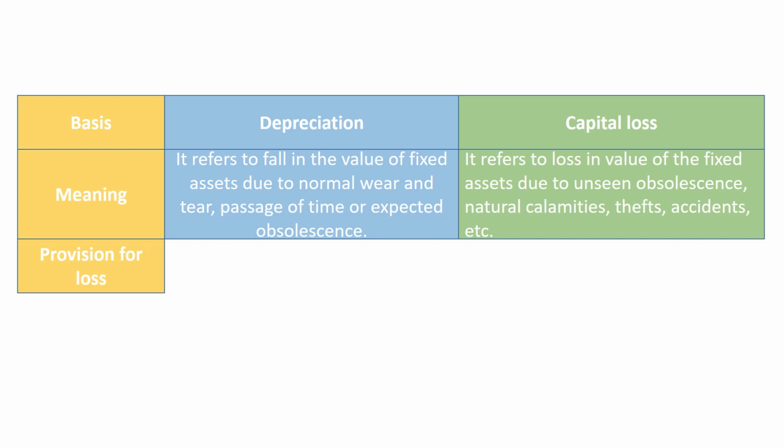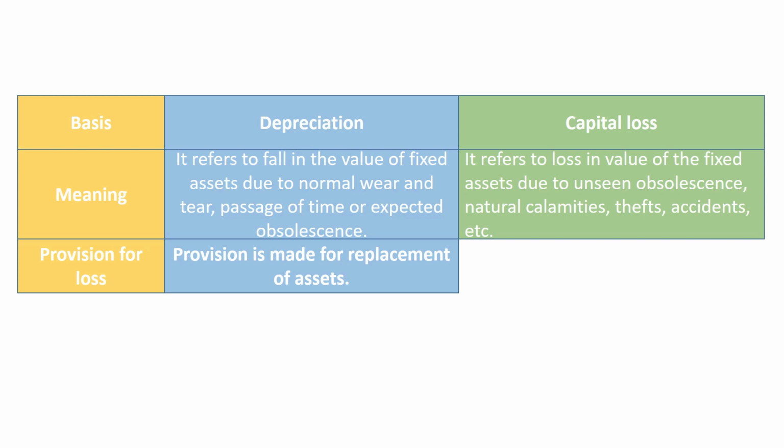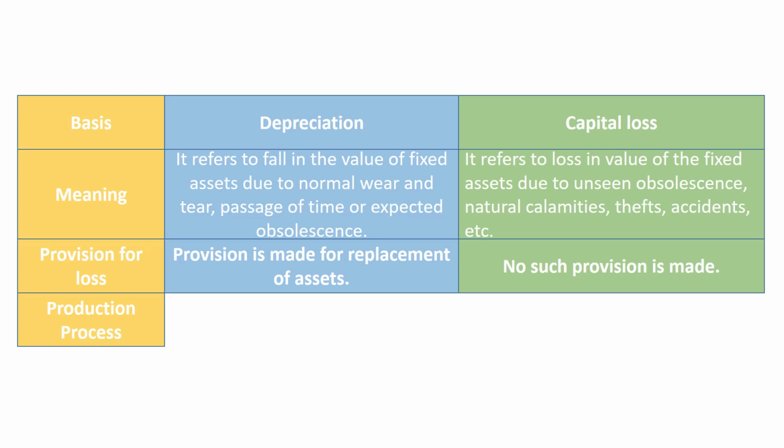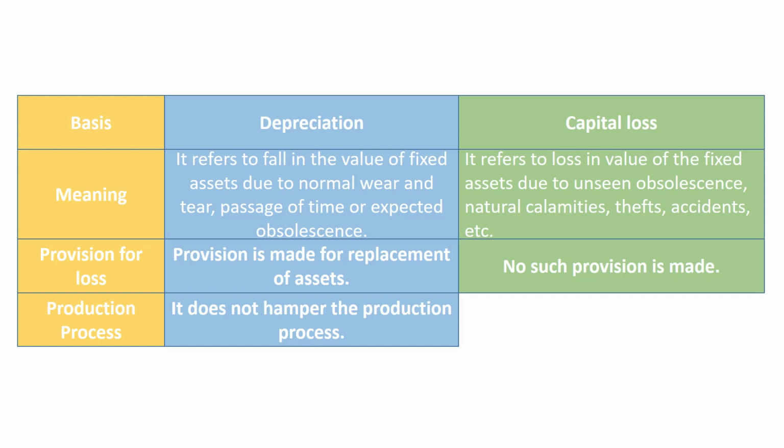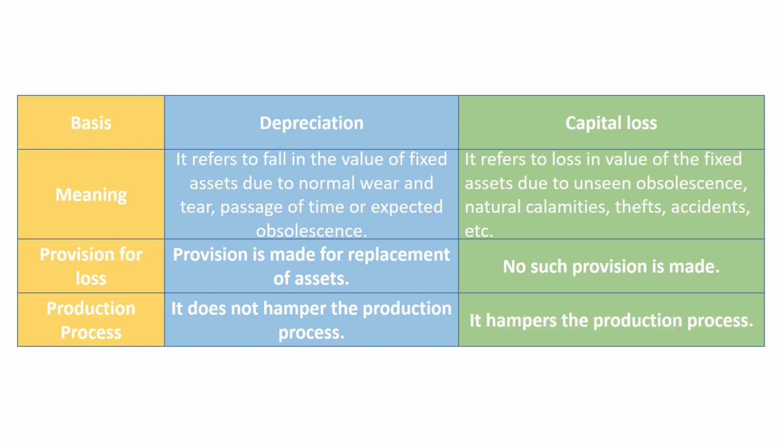Second basis of differentiation is provision for loss. Provision is made for replacement of assets while counting depreciation. No such provision for capital loss. Third basis of differentiation is production process. Depreciation does not hamper the production process. Capital loss hampers the production process.